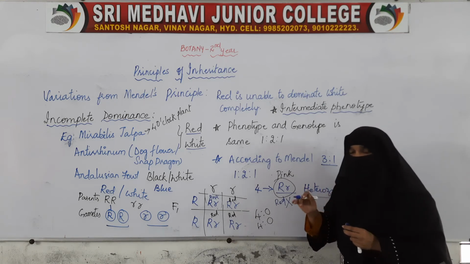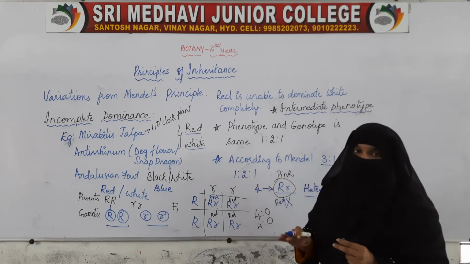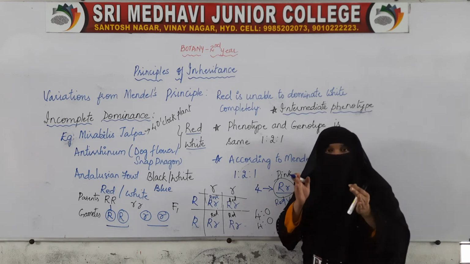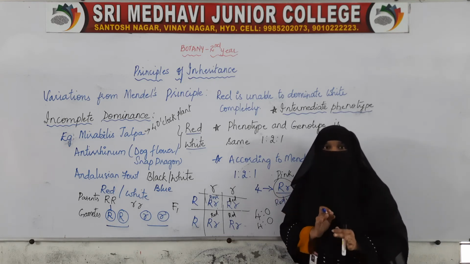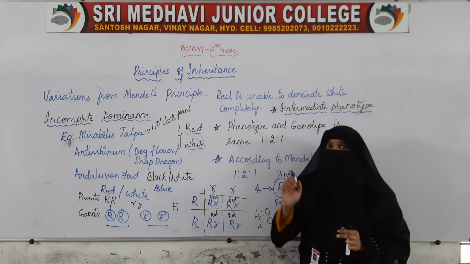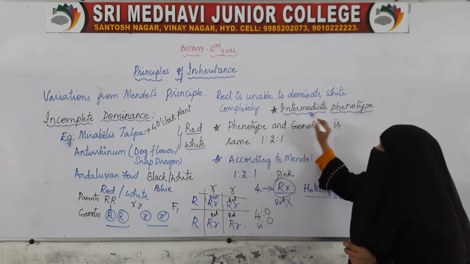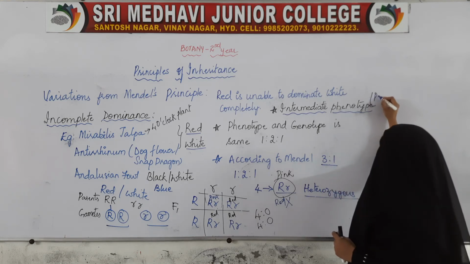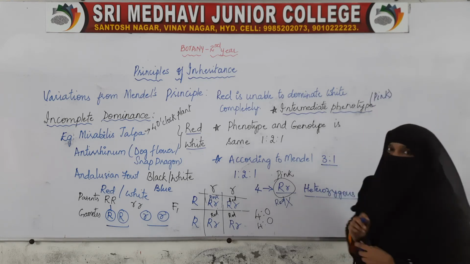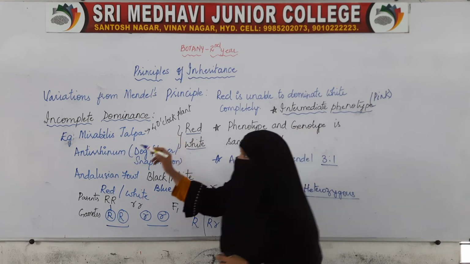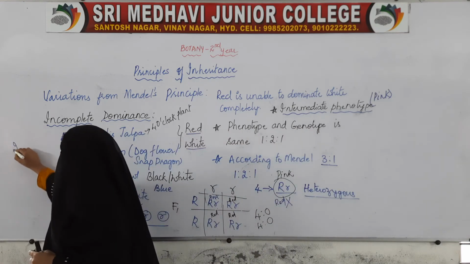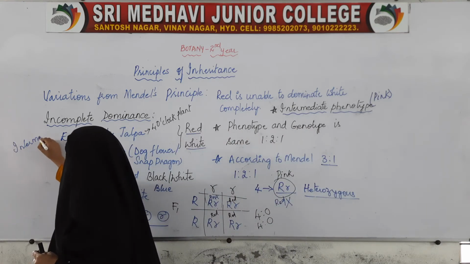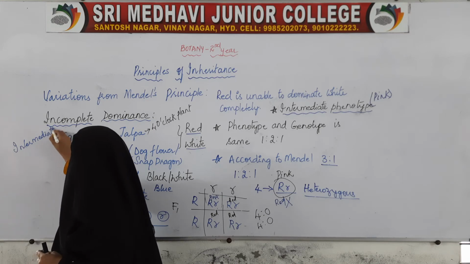In Mendel's principle, there was no intermediate, either red flowers or white flowers. But in this case, we are getting an intermediate phenotype, that is, pink color flowers. So in incomplete dominance, we get an intermediate phenotype.